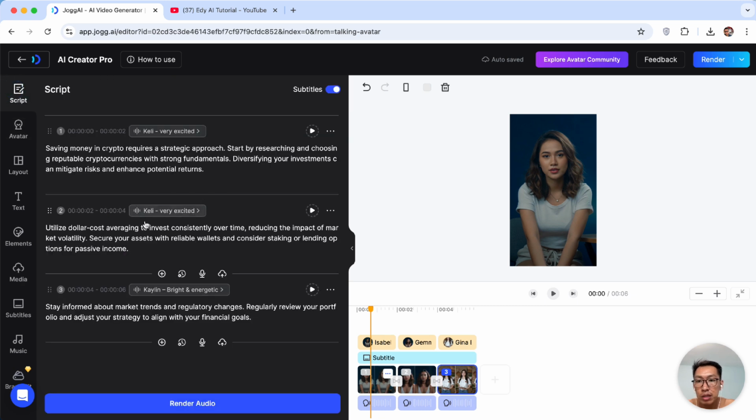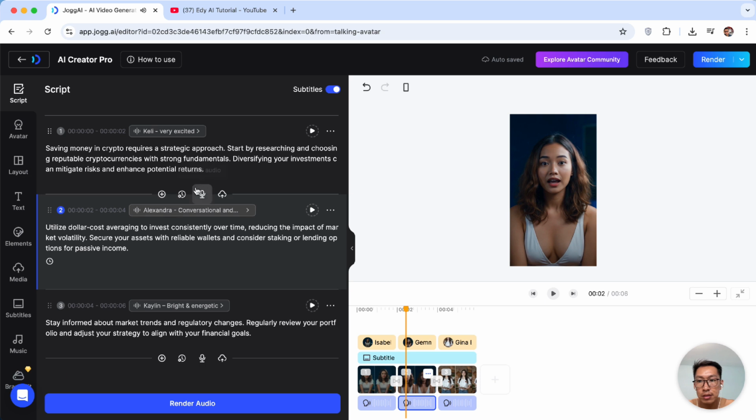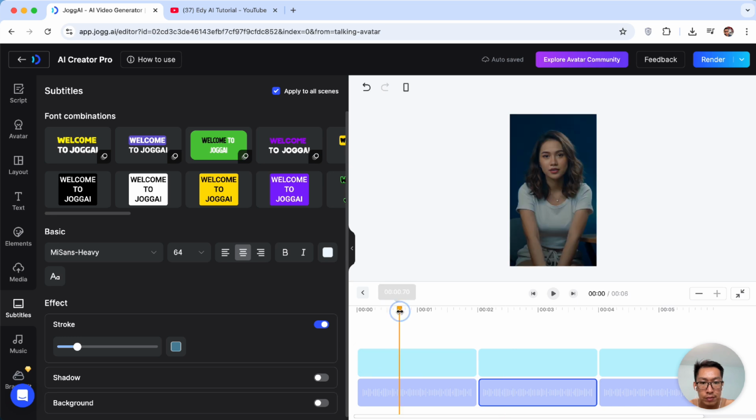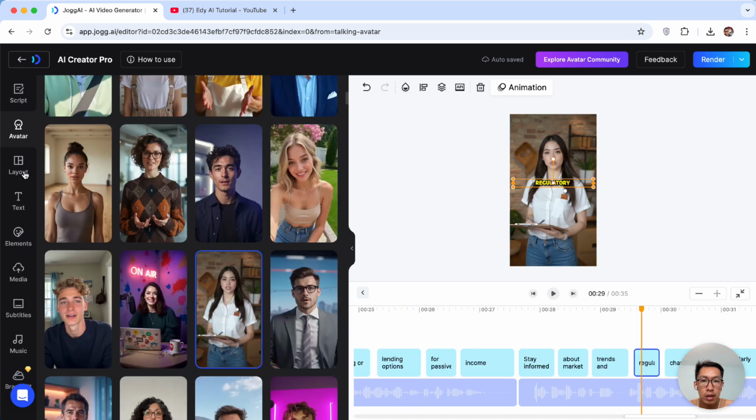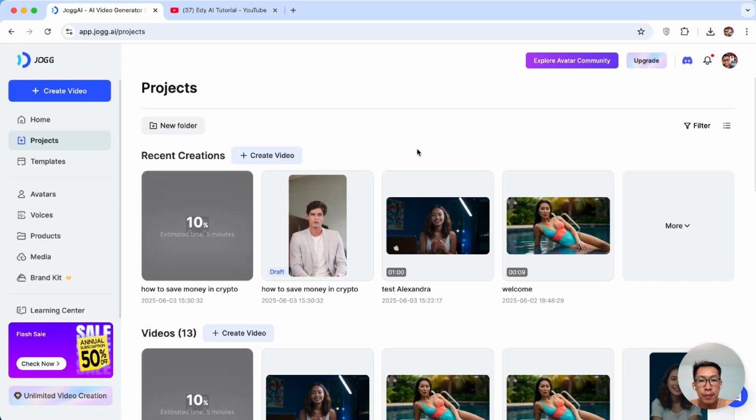Now if we go back to the script, make sure the voiceover is not the same, right? It will be weird though. Okay, so this is the second script. Now make sure everything is correct here, nothing is weird. By the way, you can add a pause as well if you want to add a pause in a specific section. And then the subtitle, you can click on the subtitle. And if everything is good, you can click on render. And just wait for a couple of minutes, maybe 5 minutes, and I will show you the end result.